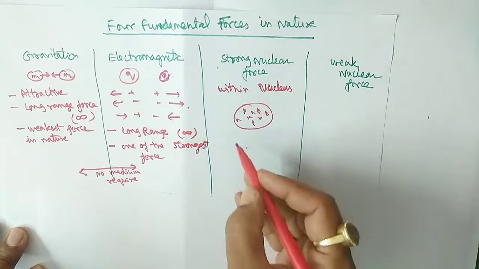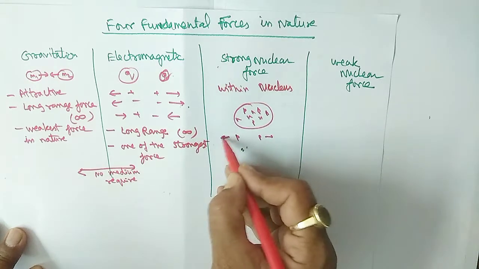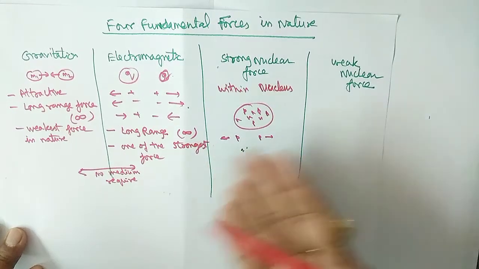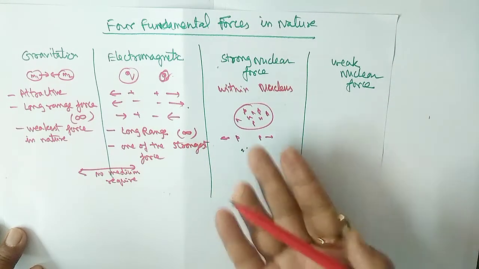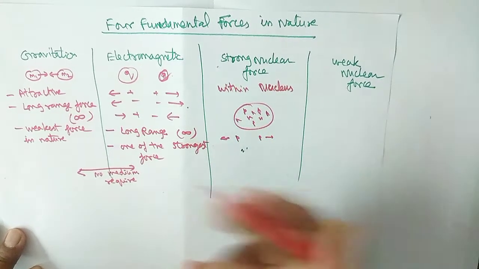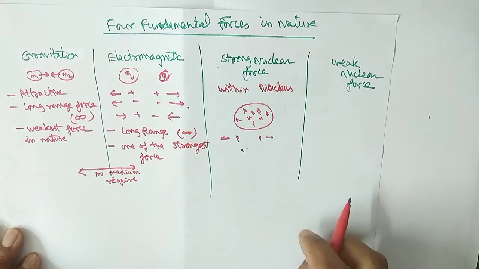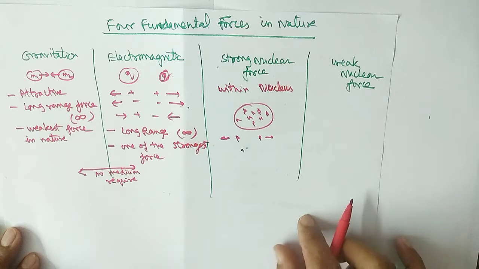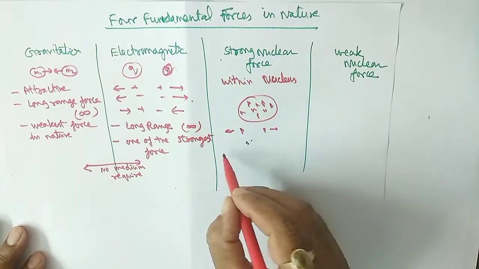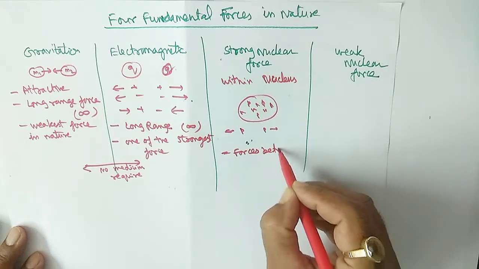Otherwise, the protons, which are positive, always repel each other, and in this case the nucleus should split. But it never splits. So the force which binds all the protons and neutrons within the nucleus is the strong nuclear force. Nuclear forces are the forces between the nucleons.